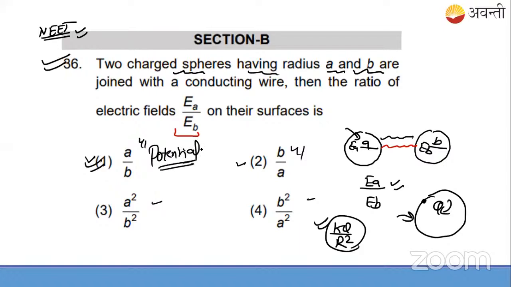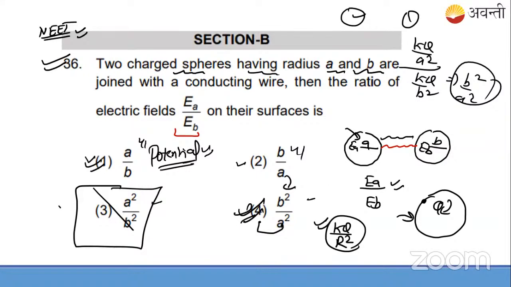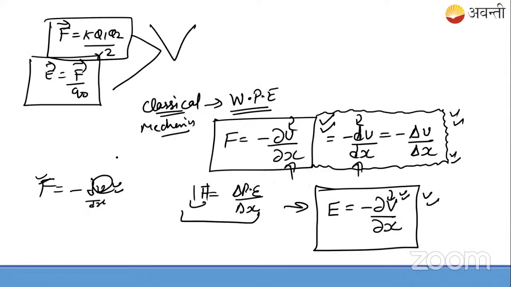It's a random question. One more question will come from this electrostatics that you'll be able to do properly. Now, some students have given this answer, not this. This answer is actually right as per your knowledge which we have attained till now. Why? Because if I take one sphere, other sphere, this electric field is kq by a square. This it is kq by b square. Divide this. This will give you b square by a square without the connection. So this answer is right for the students who have just acquired the knowledge till now. है ना? अभी तक जो recently पढ़ा. Advanced जिसने अपने आप पढ़ा है वो that can answer A by B. Move next. नहीं समझ में आया तो we'll explain the concept of potential difference. Then it will be cleared.